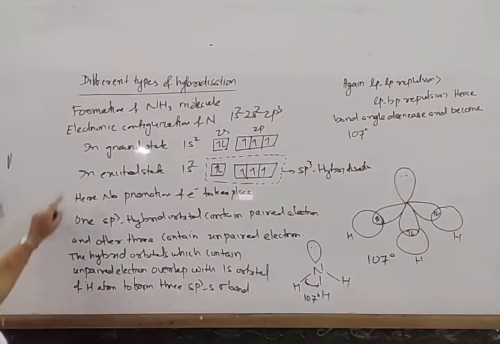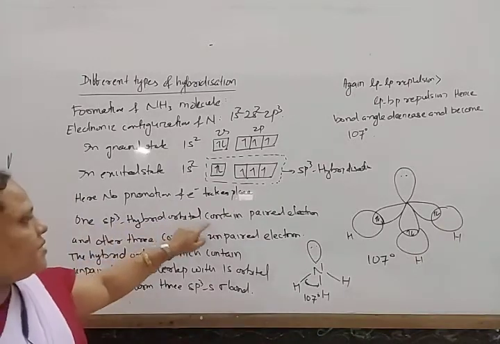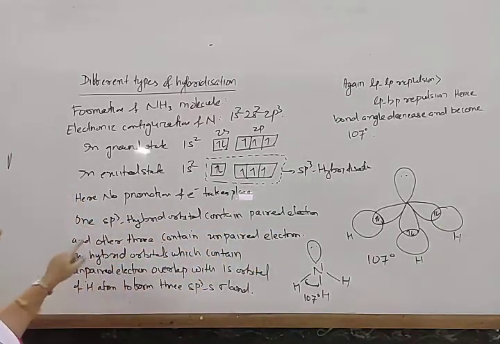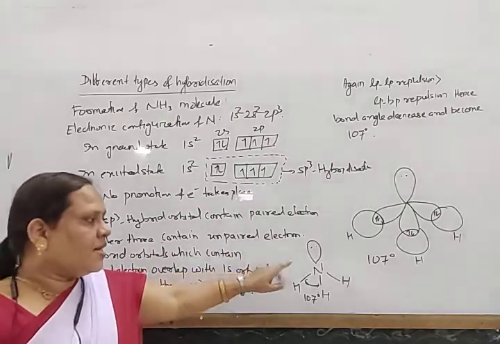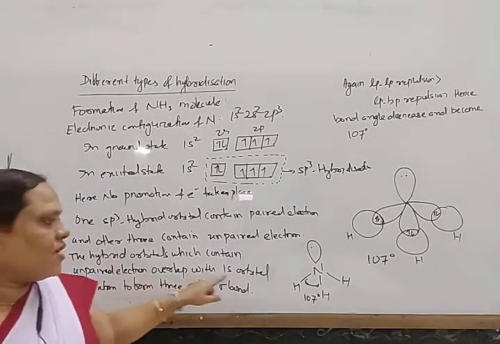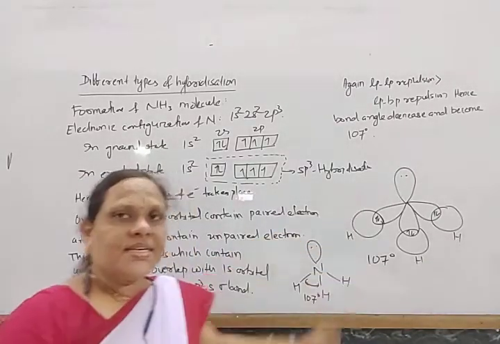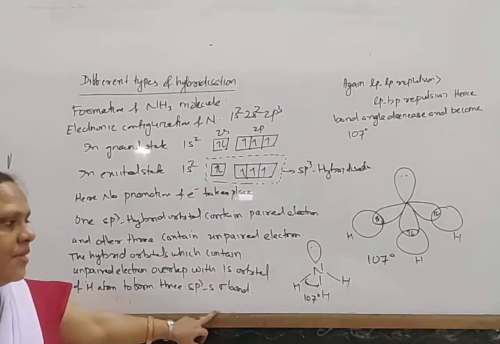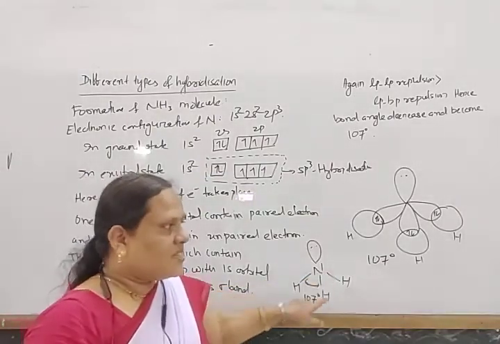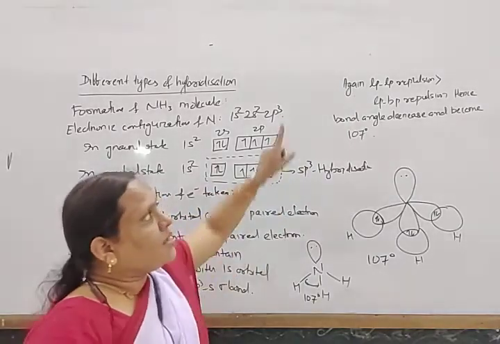So note down these points. Here one promotion of electron takes place, one sp3 hybrid orbital contains paired electrons and the other 3 contain unpaired electrons. The hybrid orbitals which contain unpaired electrons overlap with the 1s orbital of hydrogen atom to form 3 sp3-s sigma bonds.